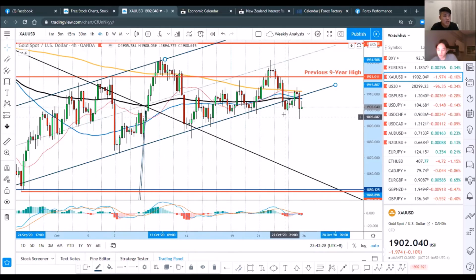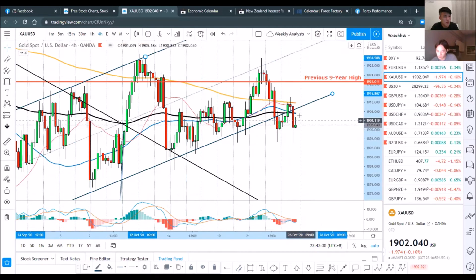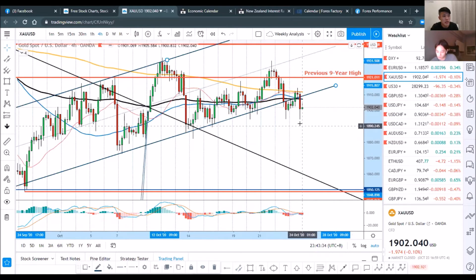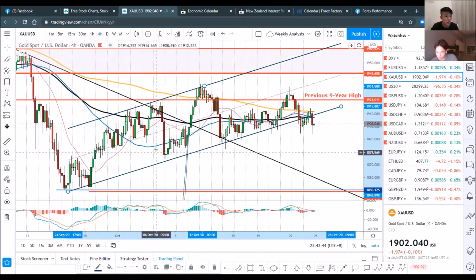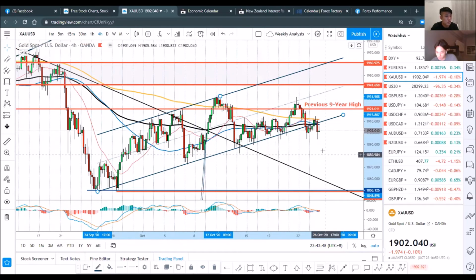But from what I see, the very last 4-hourly candle is still showing a more bearish bias, probably due to a strengthening dollar going towards the election in the US. So I think this week we can start to look to sell the gold.